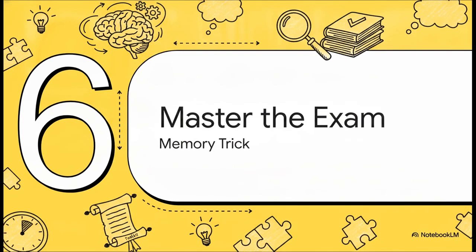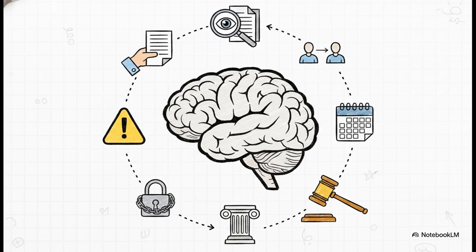And finally, part 6, master the exam. We have covered a ton of ground today, so for our grand finale, let's lock all this in with a memory toolkit so you can recall it perfectly under exam pressure. Introducing the REPRESENT mnemonic. Let's break this down letter by letter. R, request the written representation from management. E, evaluate its reliability. P, preparation of the financials must be confirmed by them.